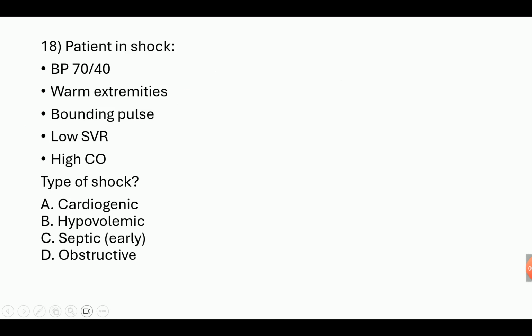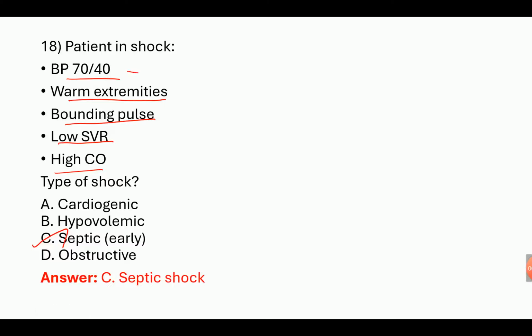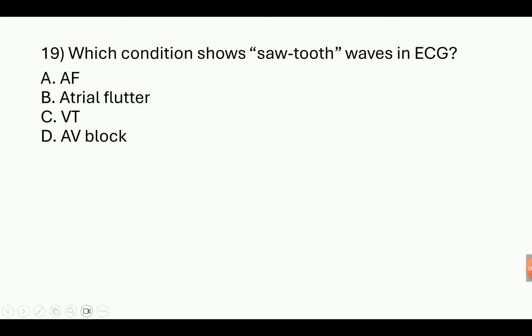Question 8. Patient in shock. BP 70/40. Warm extremities. Bounding pulse. Low SVR, systemic vascular resistance. High CO, cardiac output. Type of shock? See, hypotension, and then warm extremities. So this is septic shock. We know that in all shock there is hypotension. Then warm extremities. Okay, so this is septic shock.